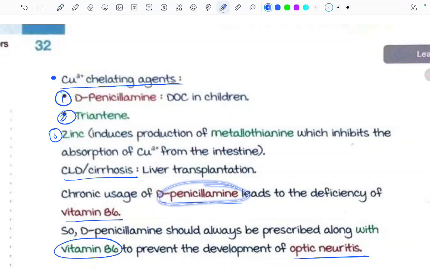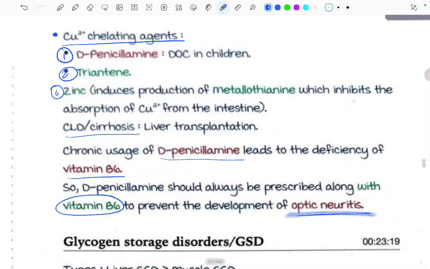Chronic usage of D-penicillamine leads to deficiency of vitamin B6, so this needs to be prescribed along with D-penicillamine to prevent the development of optic neuritis.